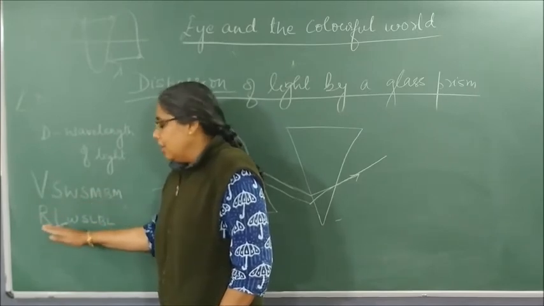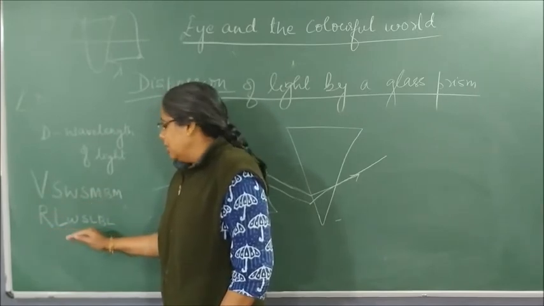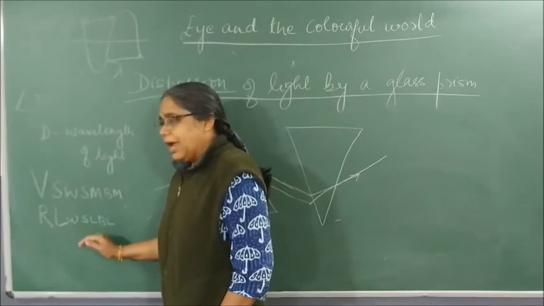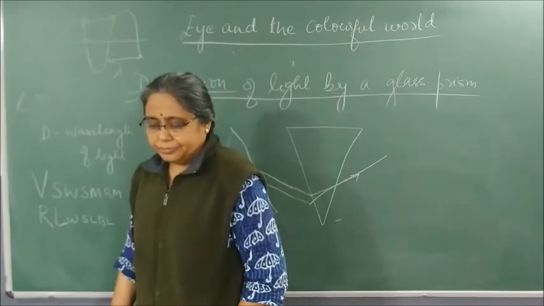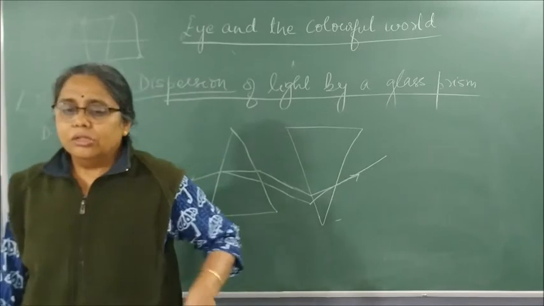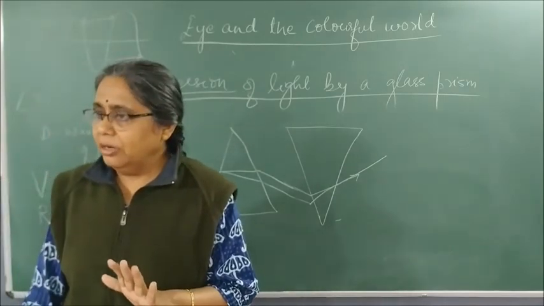Red has the longest wavelength, scatters least and bends least. So all 3 questions are clear.